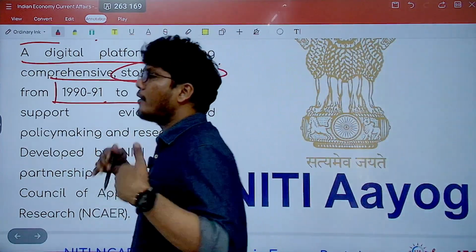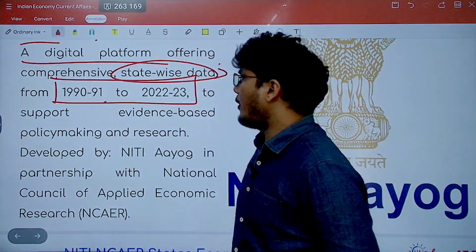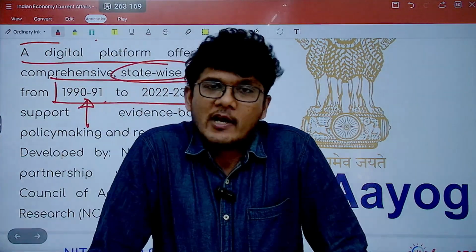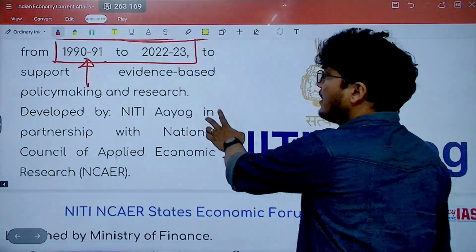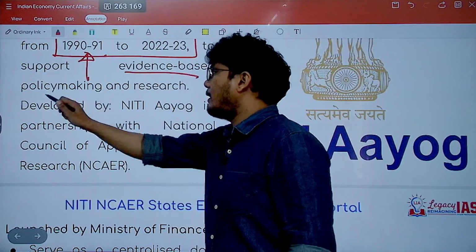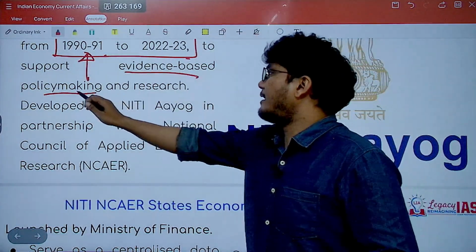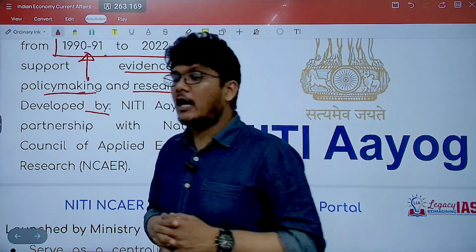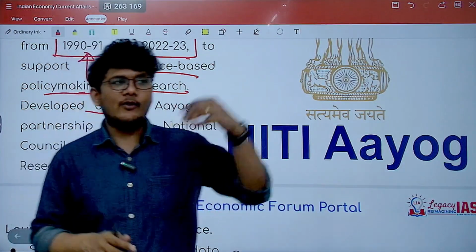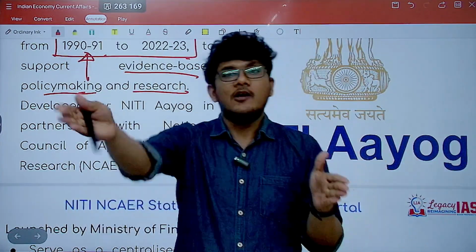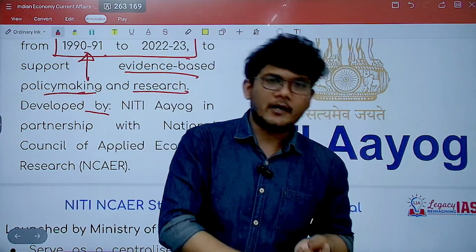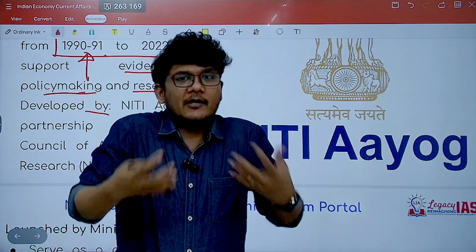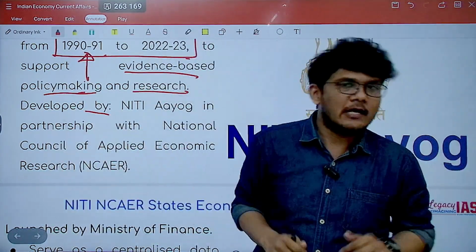As we proceed, more and more data will be populated. The important point to remember is it starts from 1990-91, wherein India started with its economic reforms, right? It will provide support to evidence-based policy making and research. So what kind of policy should we come up with, so on and so forth. When you have historic data, you can see the trend, you can understand what worked, what did not work, etc. With respect to that, you can formulate the policy of the future and research as to what can be the better way forward.